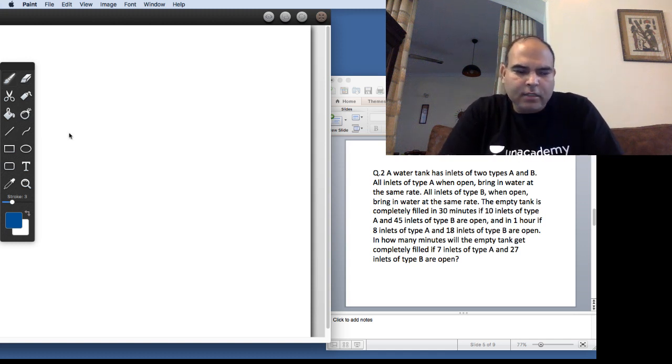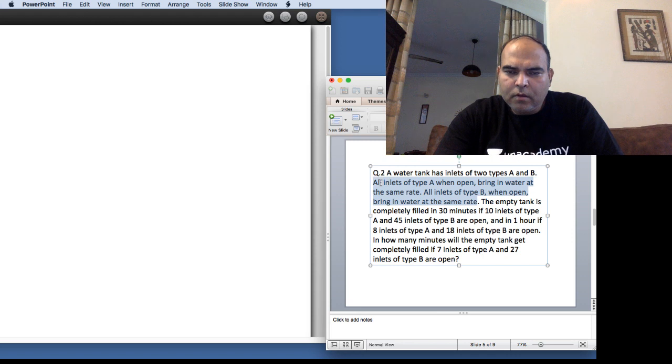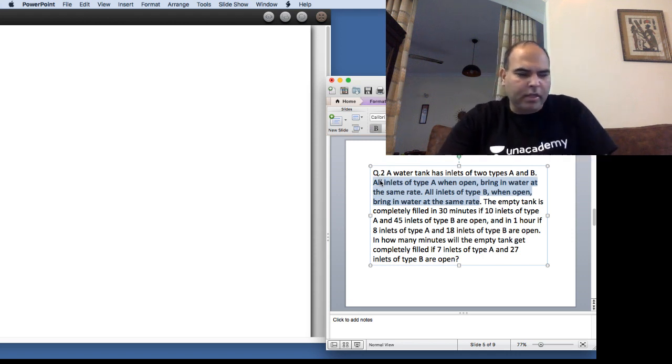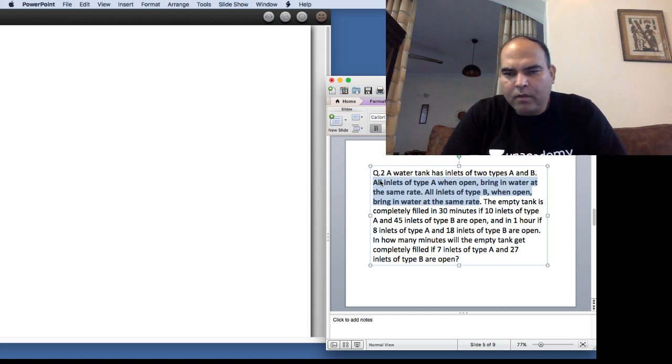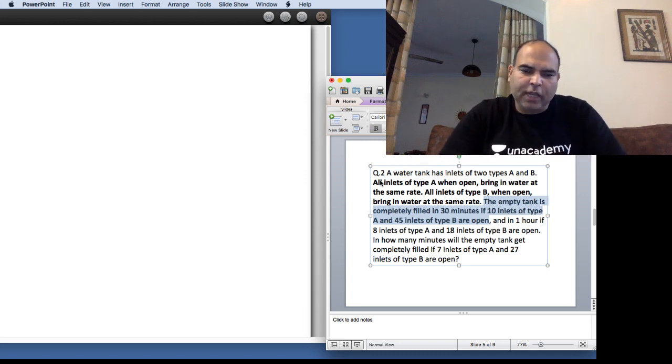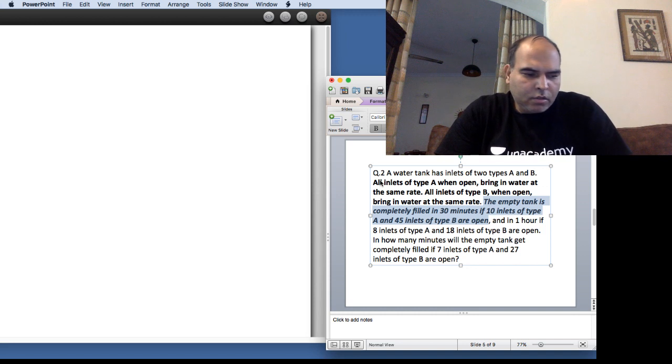A water tank has inlets of two types, A and B. All inlets of type A, when open, bring in water at the same rate. All inlets of type B, when open, bring in water at the same rate. So nothing will be done with this part as such. The empty tank is completely filled in 30 minutes if 10 inlets of type A and 45 inlets of type B are open. Now this is a point which has a reaction. So you have to react to this information before you move on.